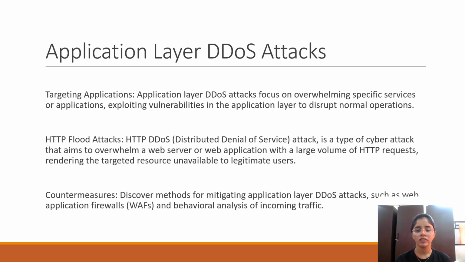An HTTP flood attack is also a DDoS attack. It is a type of cyber attack that aims to overwhelm a web server or web application with a large number of HTTP requests, rendering the target unavailable to legitimate users. Countermeasures. Discovering methods for mitigating application layer DDoS attacks, such as web application firewalls and behavior analysis of the incoming traffic.